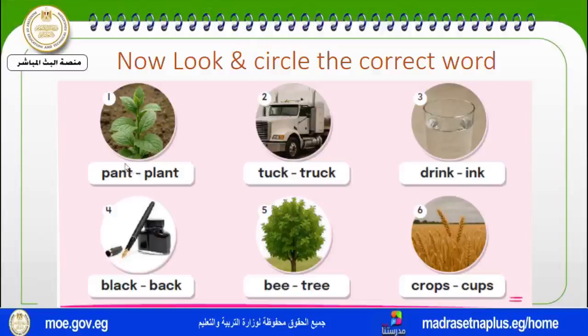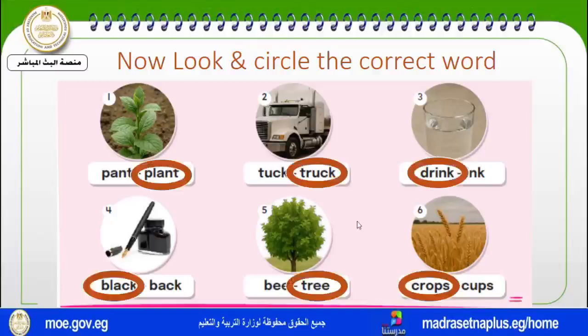Look at these photos, and after you look at these photos, you need to choose which word. Is it a plant or is it a pant? Is it a truck or is it a trunk? Is it a drink or is it an ink? Is it black or is it a bag? Is it a bee or is it a tree? Is it these cups or are these crops? Think and find out these 6 words. You are going to circle the correct word.